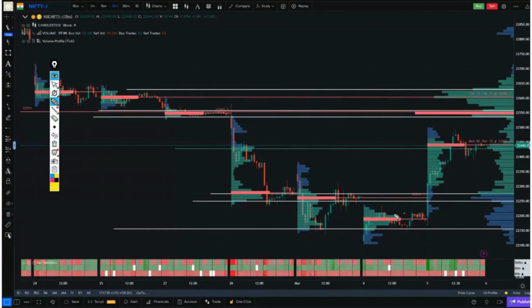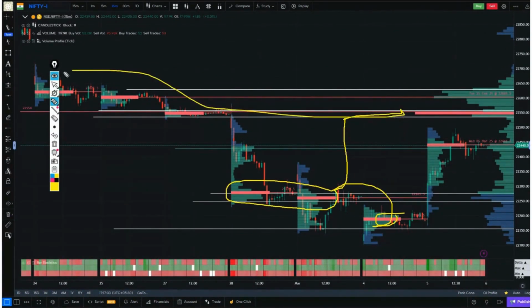We had marked its low, which was the VPOC zone of the previous day. And for the past 2 days, it was the same VPOC zone in one place. We had marked this. In any case, if this VPOC zone breaks, for the past 3 days the market was sideways.